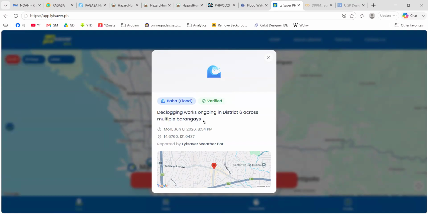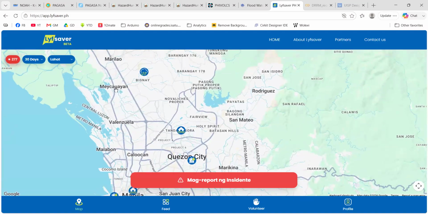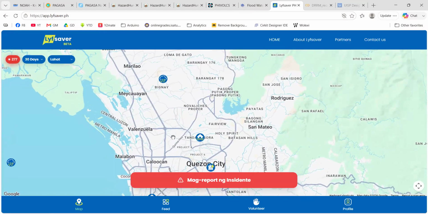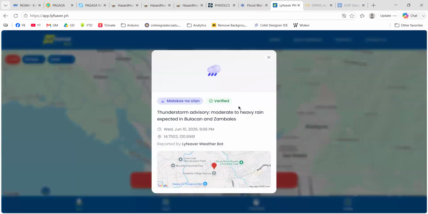It only informs everyone that there's clogging works ongoing in District 6 across multiple barangays. So this may cause flooding and of course traffic. Okay, so it's nice that someone takes time to report these things so everyone is aware. And by the way, these reports are being verified by the admin of this app.